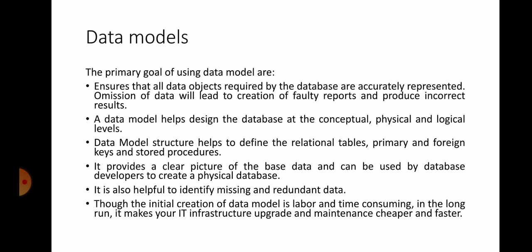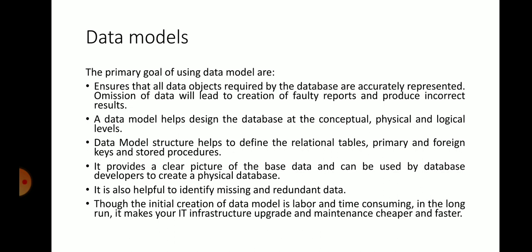The data model structure helps to define the relational tables, primary and foreign keys, and stored procedures, and how they are stored in the models. Those are all the things which are necessary for the client or the internal customer, and they will be represented.